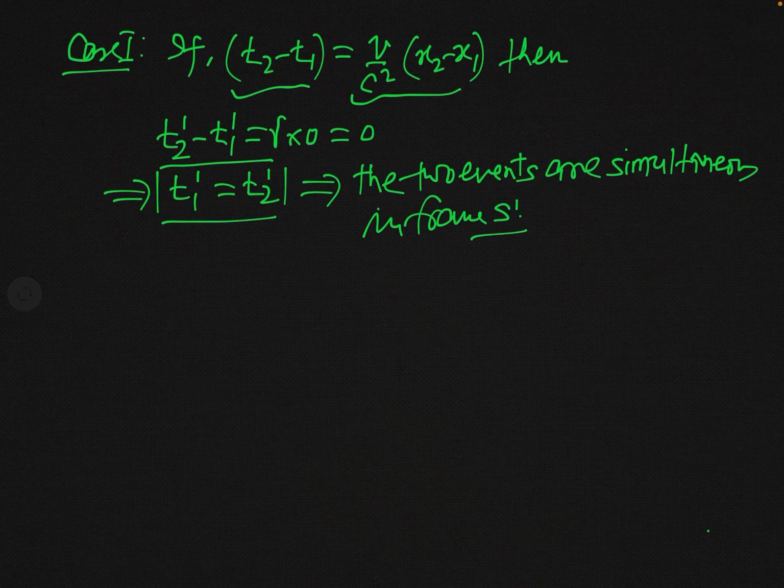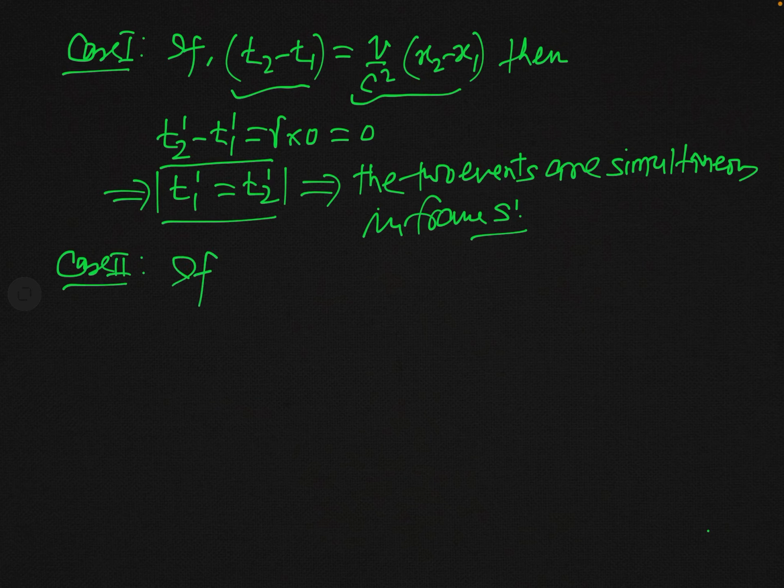This is possibility number 1. Now we consider another possibility. In this possibility, we consider that T2 minus T1 is greater than V over C square into X2 minus X1.